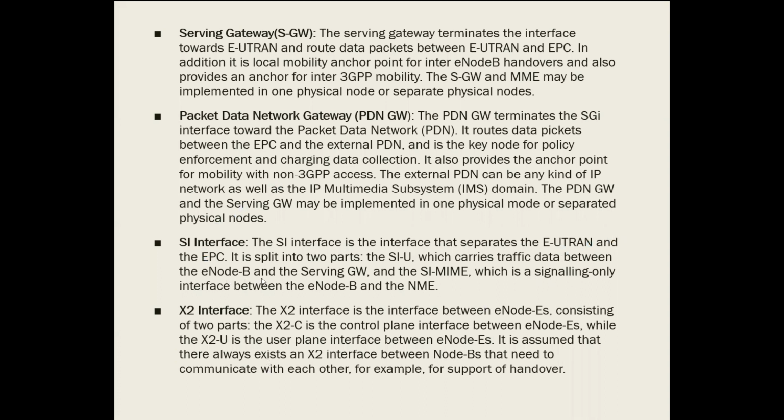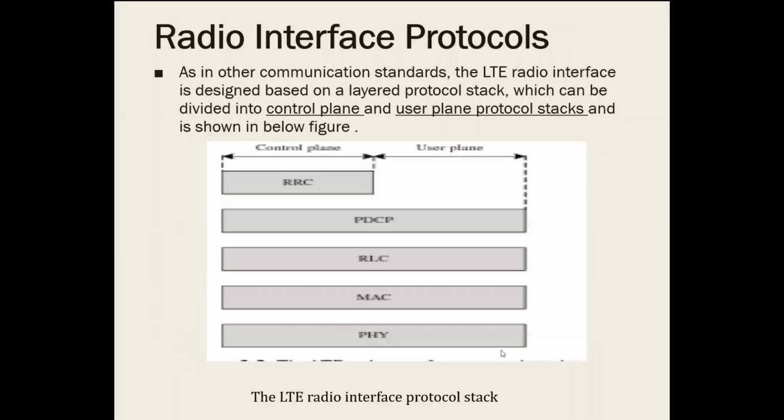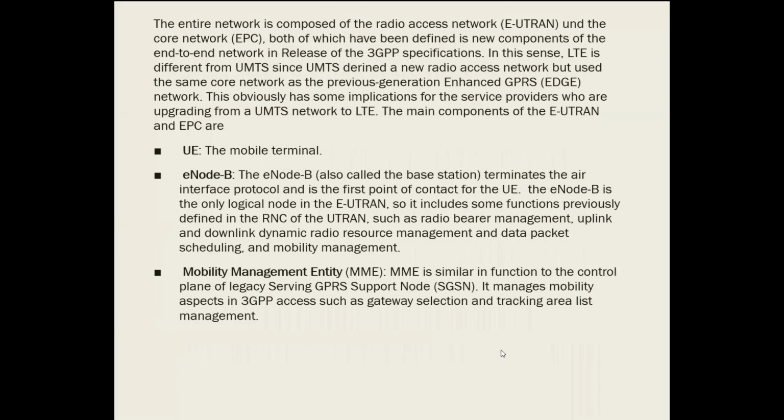There will be two types of S1 interface, S1-U and S1-MME. S1-U carries the traffic data between the eNode and the serving gateway, whereas S1-MME will transmit the signaling information between the eNode and the MME. Then the X2 interface is the interface between a number of eNodes. Please go back to the diagram.